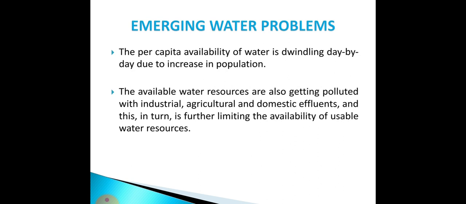Generally, a huge amount of water resources is present in our world, but the water gets polluted. It becomes polluted due to industrial use, agricultural use, as well as different kinds of domestic effluents. Suppose in the domestic sector, where availability of water is very high, we are using an indiscriminate amount of water, we are wasting the water. Side by side, whatever domestic effluents or domestic waste are there, ultimately they are going to mix with the water.